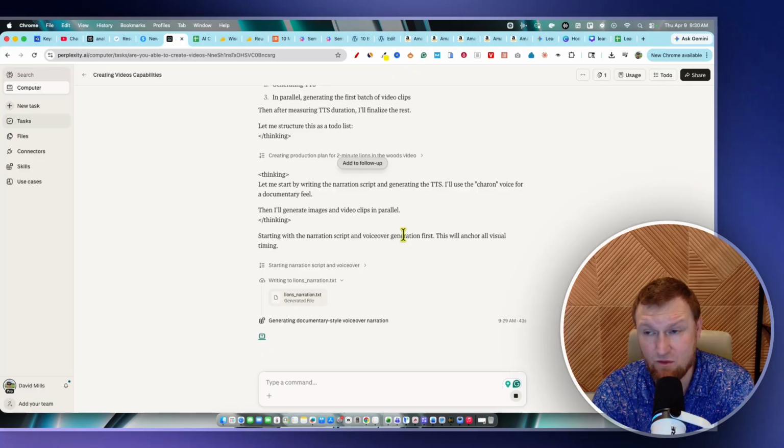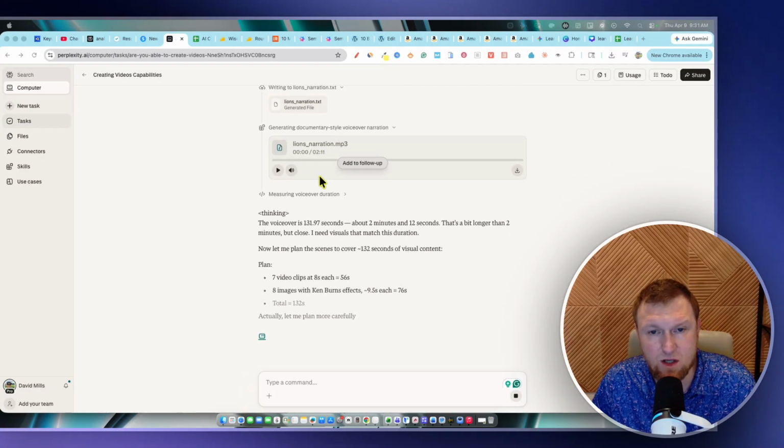Now, Perplexity, from what I'm understanding, is able to do that because in my video yesterday, I actually showed you how to create tasks and scheduled tasks using the tool as well. So really cool stuff. This is probably going to take 5 to 10 minutes. So we'll come back when this is ready. So that's what it looks like.